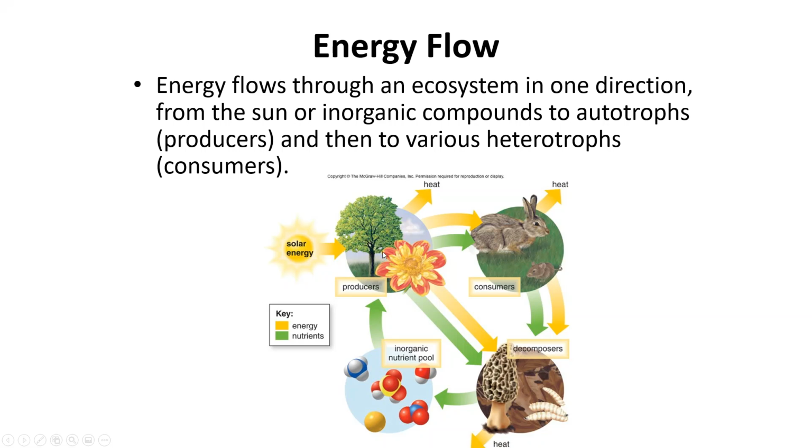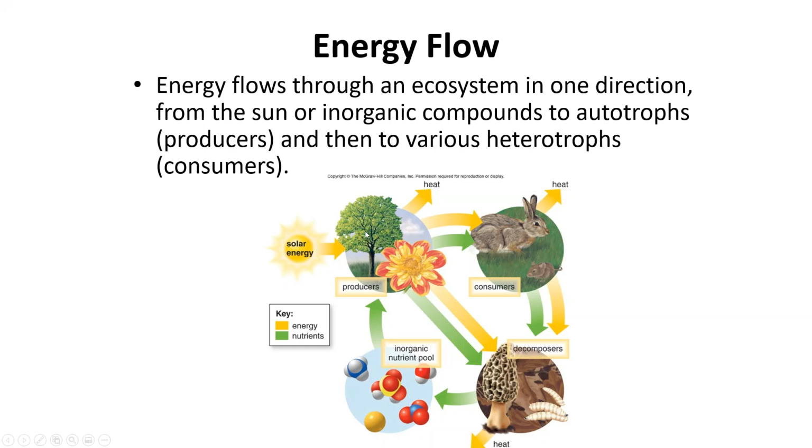Here we see a tree or a flower can be eaten by a rabbit. That also can be broken down by decomposing. There can be many other organisms, deer and other animals, that eat those trees as well. But what I want you to notice is that the arrows only go in one direction.